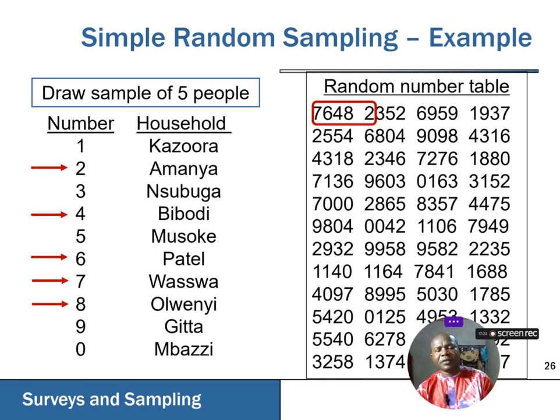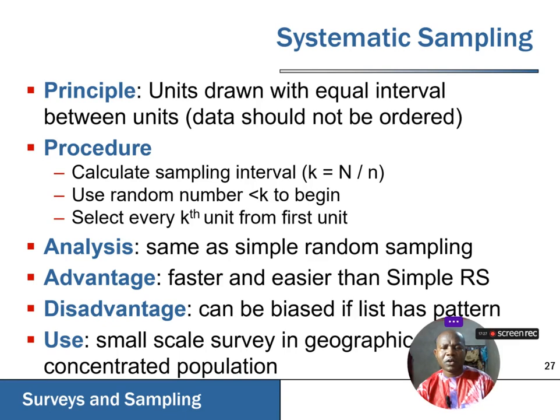Choosing 5 individuals from a group of 100. While systematic random sampling is a little bit similar to simple random sampling, it is different in the sense that it is most applicable to a homogeneous population that is very large this time around.